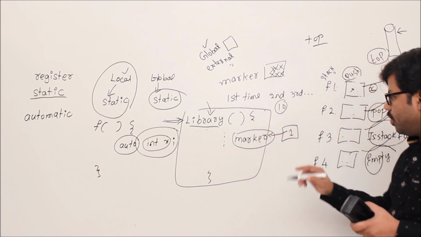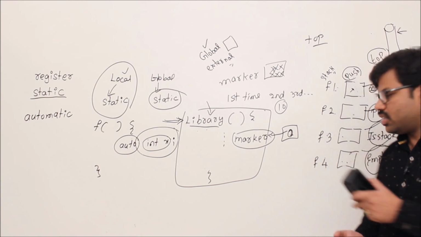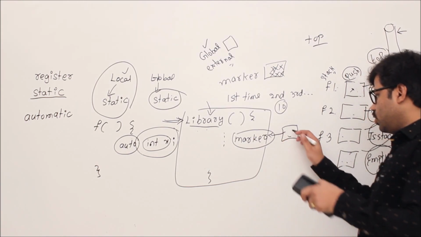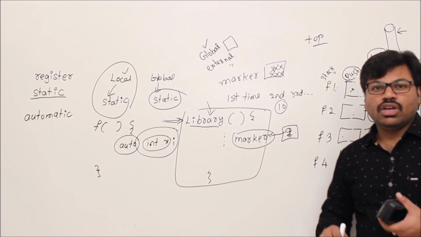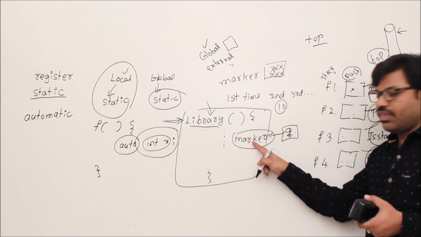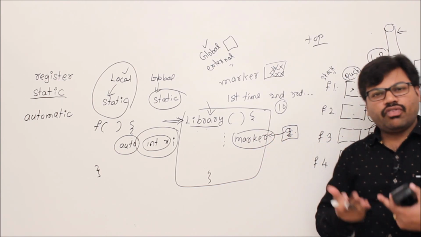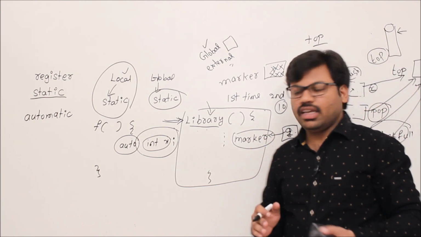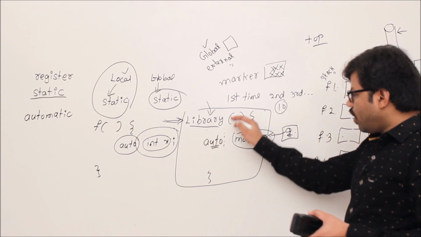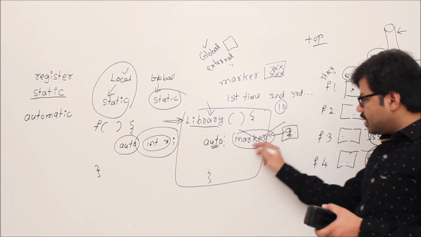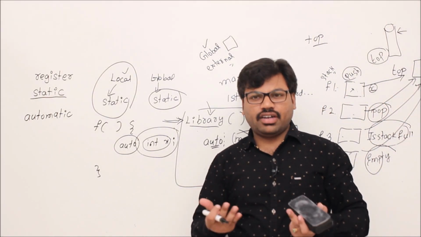The first time, marker should show number 0 because you are reading page number 0. The second time marker should show page number 1, then page number 2, and so on. That means you want this variable to remember its value across function executions. Generally, when you declare a variable auto, once the function is over, marker will be discarded, because that is the way auto variables are defined.